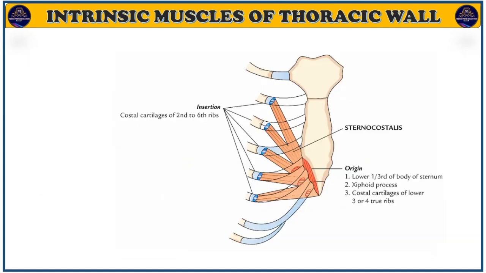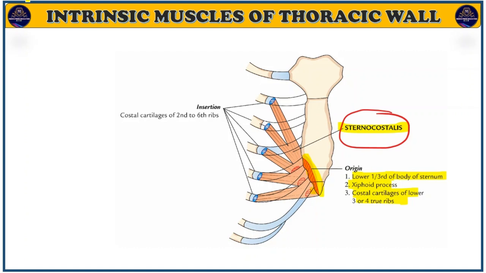Now, if we look at the sternocostalis muscle, it has a totally different origin and insertion. Apart from that, the remaining muscles have a similar origin, which you can appreciate in the upcoming slide. Here you can see the origin. The sternocostalis muscle arises from the lower one third of the body of the sternum, the xiphoid process, and the costal cartilages of the 3rd to 4th true ribs.